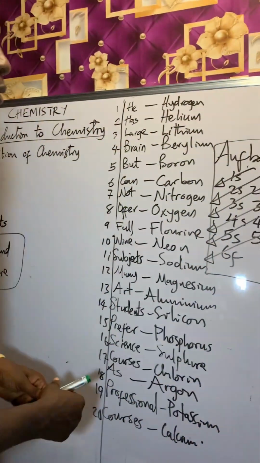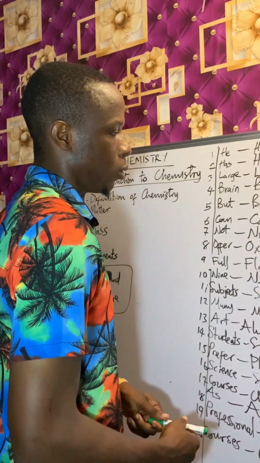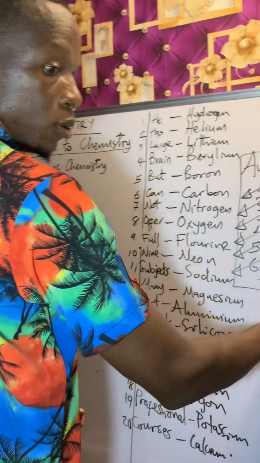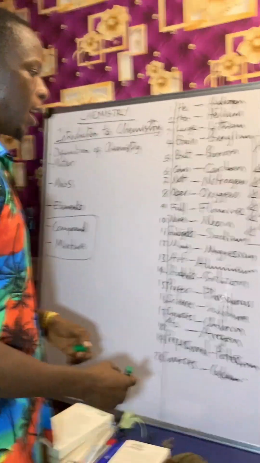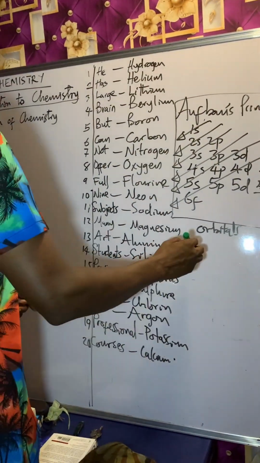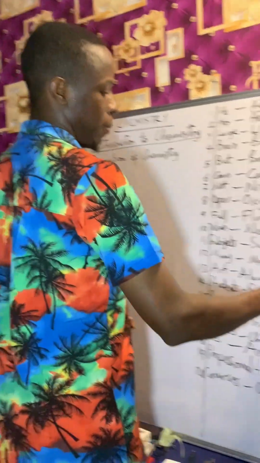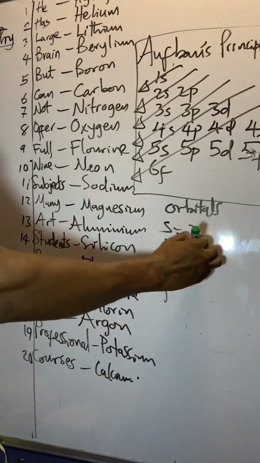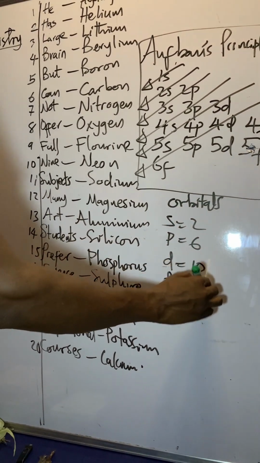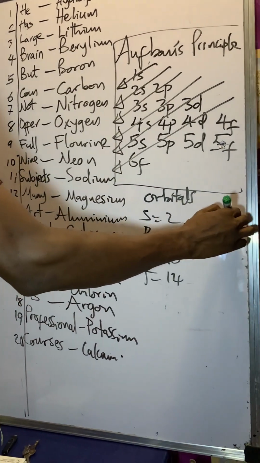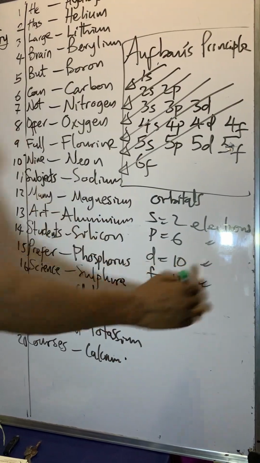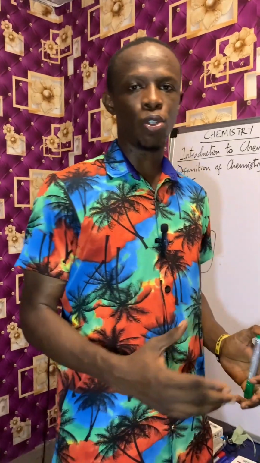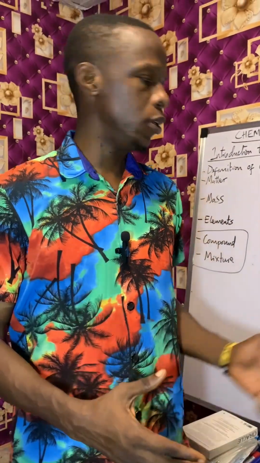As I said initially, we're going to continue with the Aufbau principle. Now these s, p, d, f are called what? Orbitals. They are called orbitals, and these orbitals have electrons that exist in them. The maximum number of electrons in each of these orbitals are 2, 6, 10, and 14 respectively. Those are the maximum number of what? Electrons.